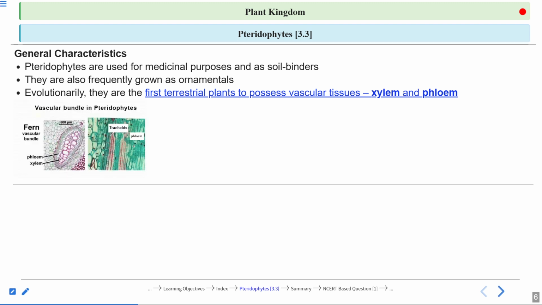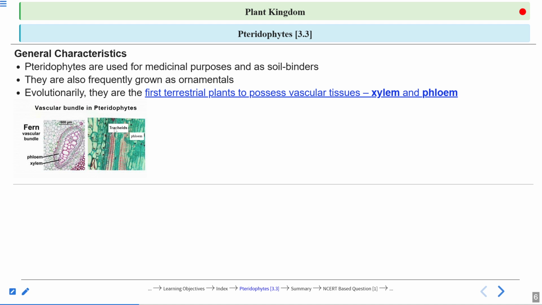vascular bundles of pteridophytes. So here you can see a fern vascular bundle. This is showing one of the vascular bundles of a fern plant. What do you see? Phloem and xylem. Xylem is present in the center. You can see the large cells, and the phloem is surrounding the xylem, right?